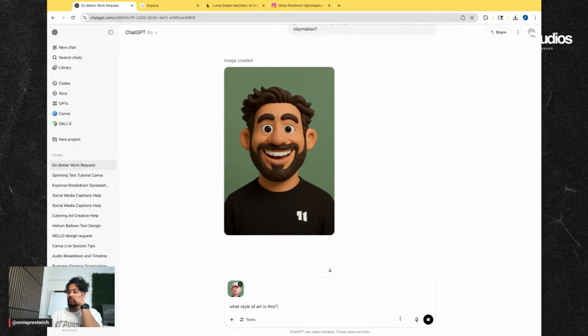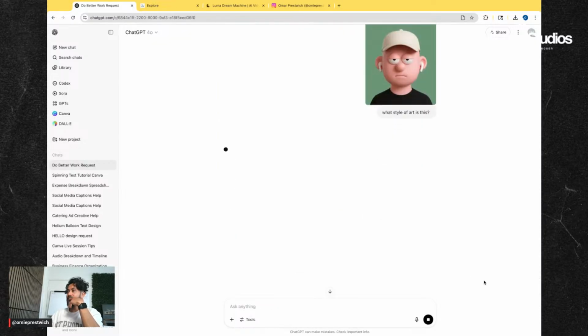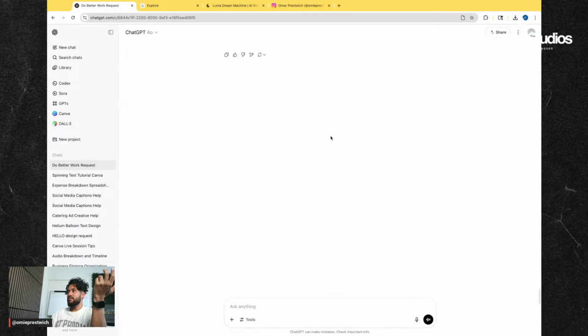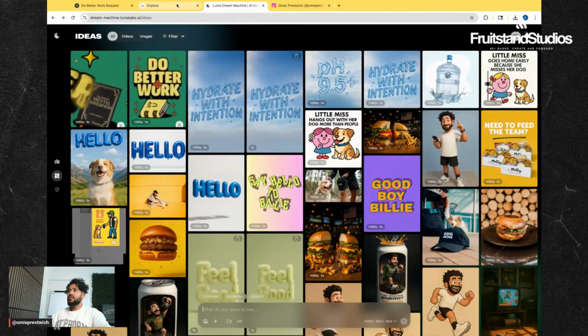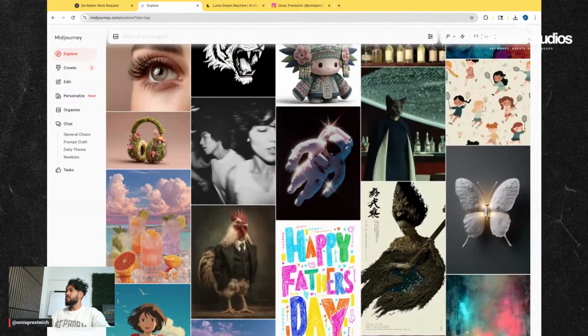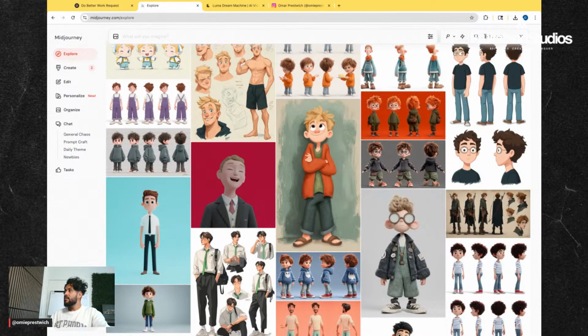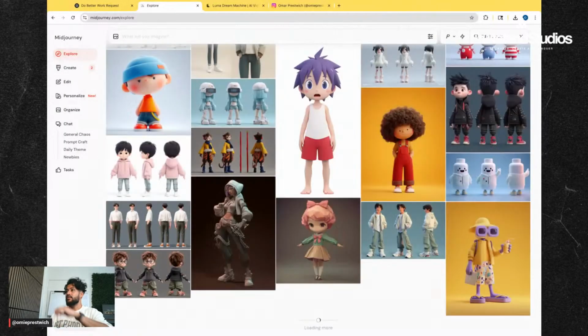I love the number 11. Come on, what style is this? I thought it was just like a 3D character. See what it says. And Midjourney should also tell me. Let's go to 3D character. Add character. 3D character. See?